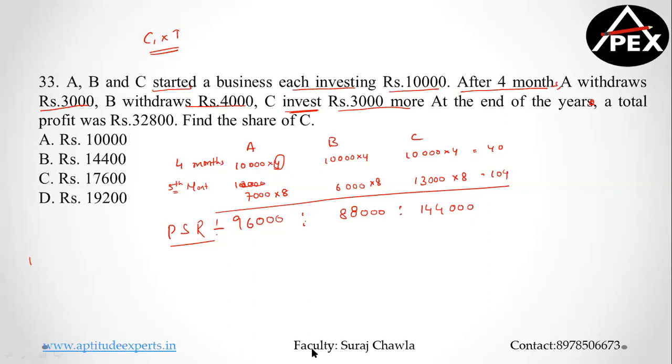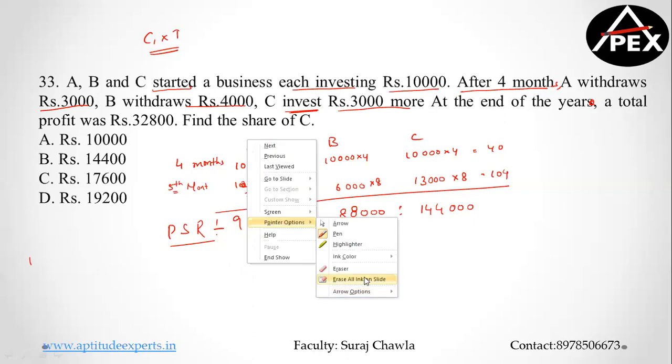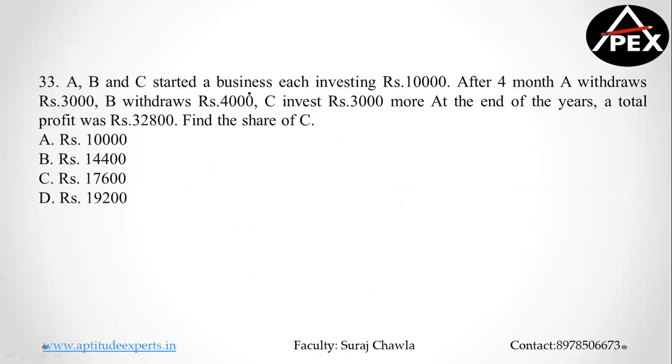Dhawan, I replied to your query. I repeat, guys. This is the only important model that you might find struggling. He'll be giving you different time periods, and he'll be saying somebody is withdrawing, somebody is investing. This is the most disturbing calculation here. Now, the first break given to me is after 4 months. So let's first calculate for the first 4 months only. This guy invests 10,000 for 4 months, this guy is investing again 10,000 for 4 months, and this guy is investing again 10,000 for 4 months.